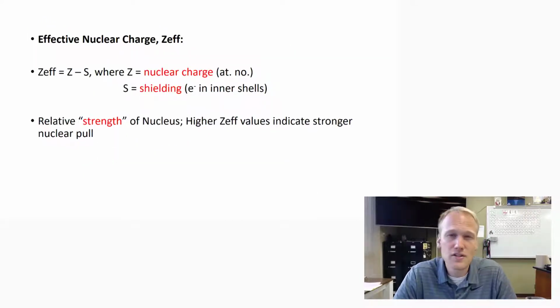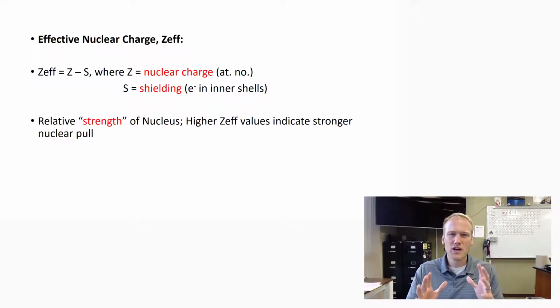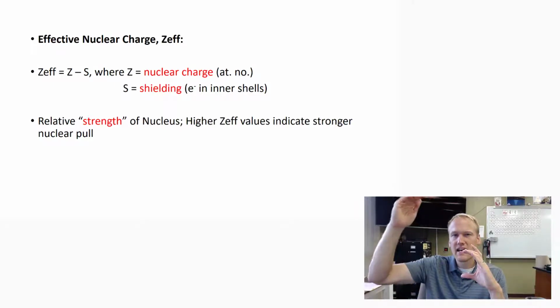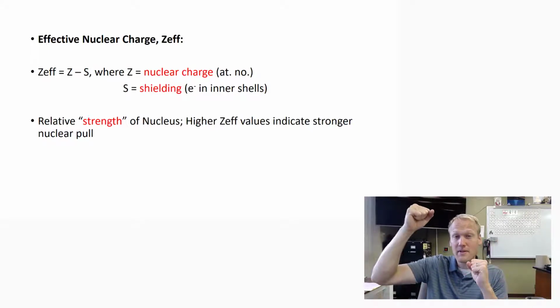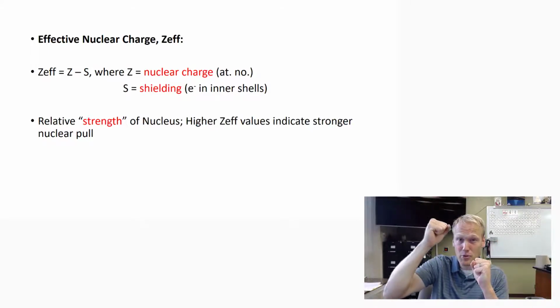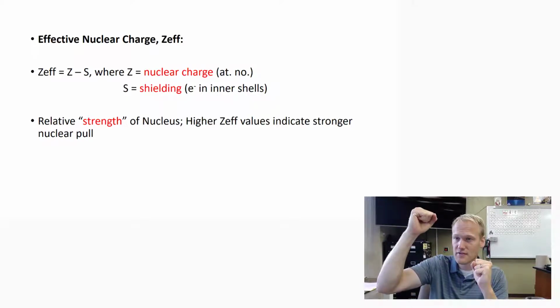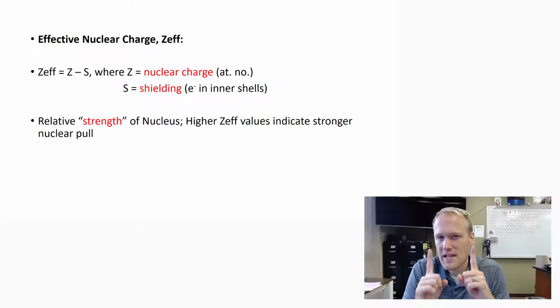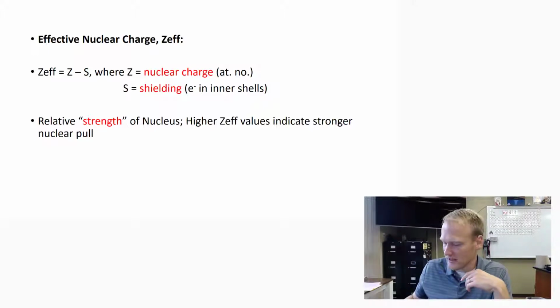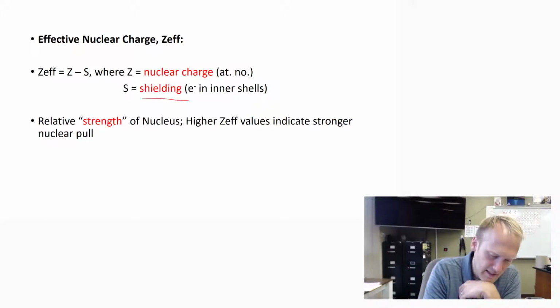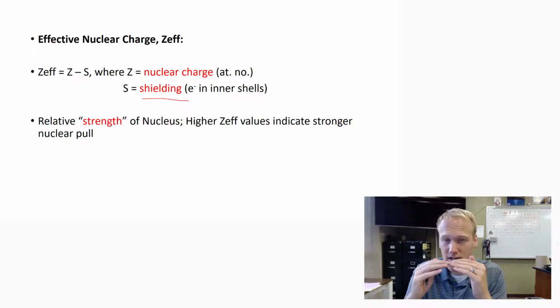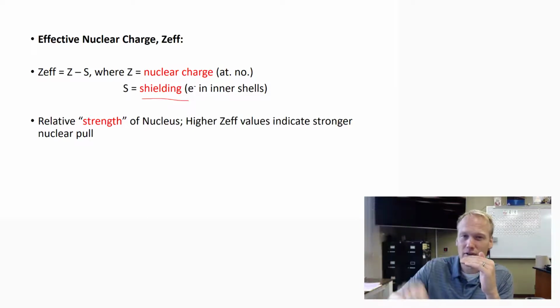The first trend is called effective nuclear charge. If you think about the atom generally, we have a positive nucleus in the center, and then we have negative electrons. Well, opposites attract electrically. That means those negative electrons are going to be pulled toward the nucleus because of the positive charge and the negative charge. But there's another force happening here. It's called shielding. Shielding is the idea that we have inner electrons that are repelling the outer electrons.